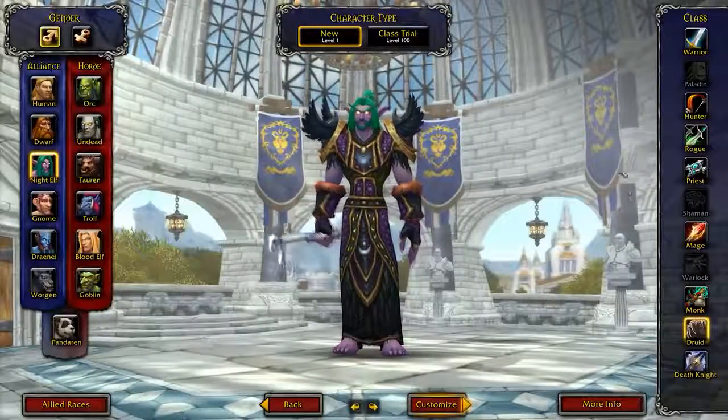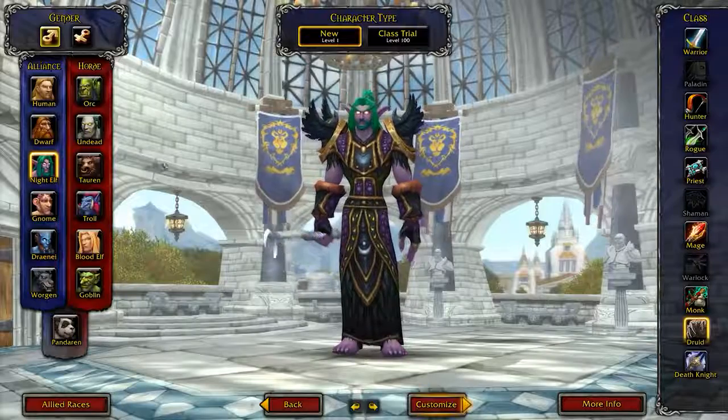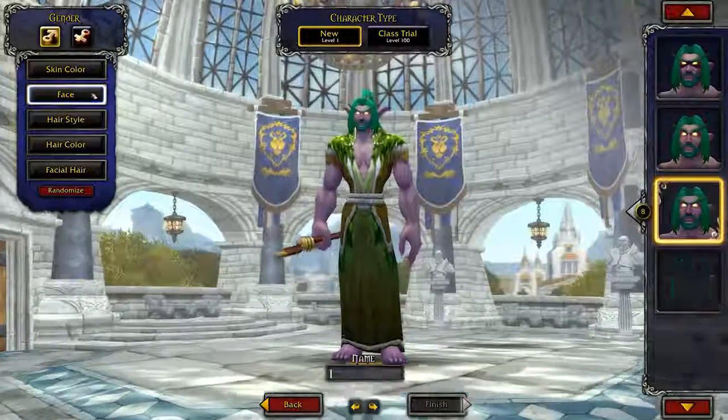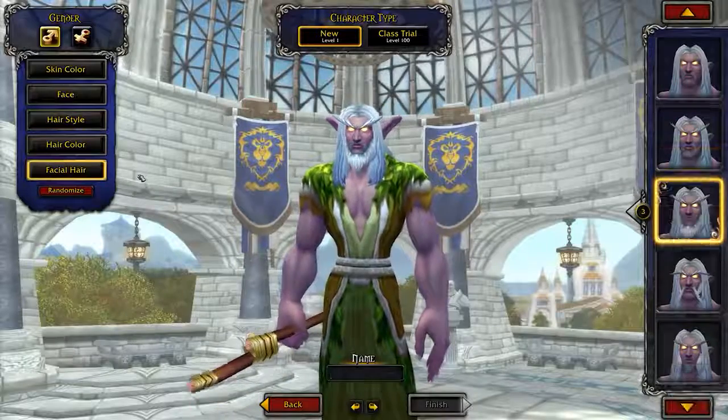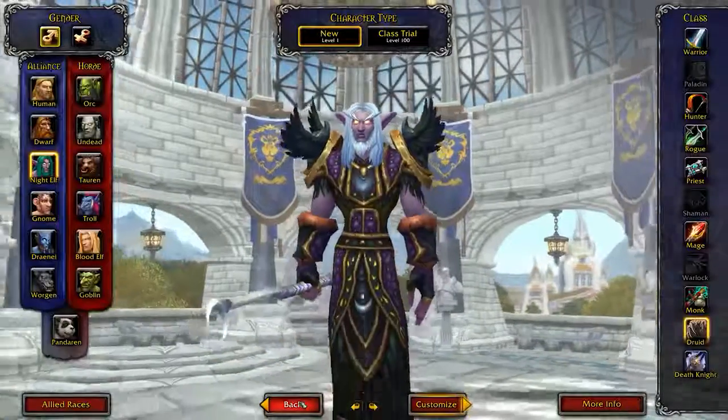Now, in terms of choosing a race, really just choose whatever you think is cool, choose whatever you're drawn to. While they do have slightly different racial abilities, that is not massively important, and really with new players, I always say you should just go with whatever speaks to you. Now, once you select a race, you're going to have to choose between a male and a female character, and then you'll be customizing your character with various facial features and hairstyles and lots of other race-specific options. So, you've got your race and your character sorted out, but what about classes?